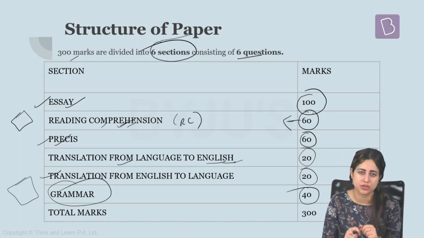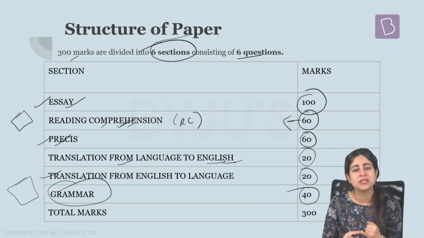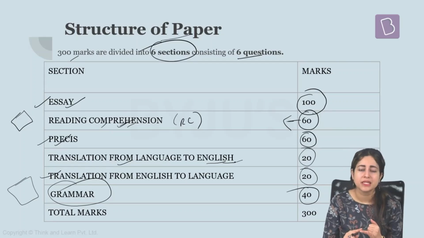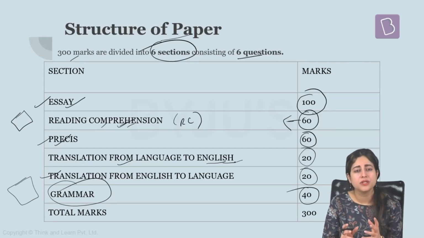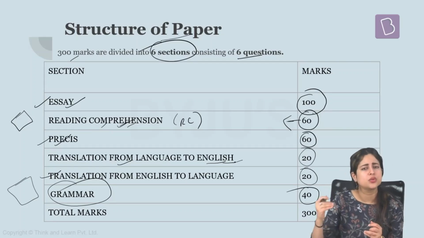Now, this is composed of a variety of questions. The questions can be based on sentence correction, in which a wrong sentence has been given to you. You need to rewrite it by correcting it. It can be a fill in the blank, where you need to fill the right preposition or article as per the options given to you. Next would be your passive and active voice. You could be given a question in which you need to rephrase a sentence that is given in active voice into passive voice or vice versa.